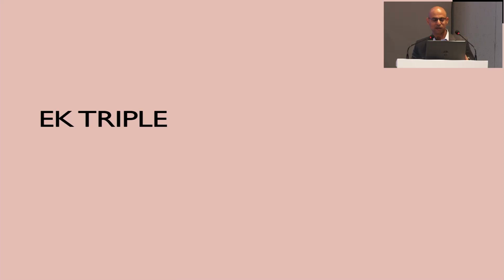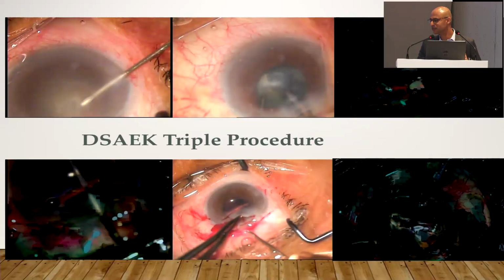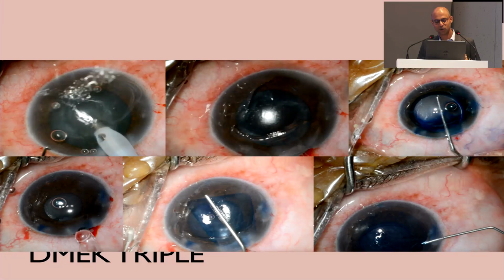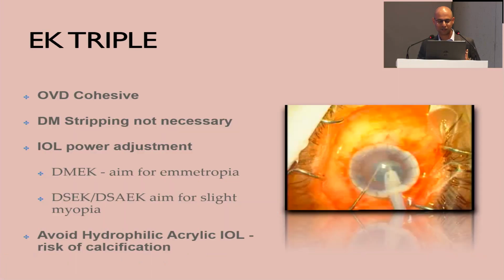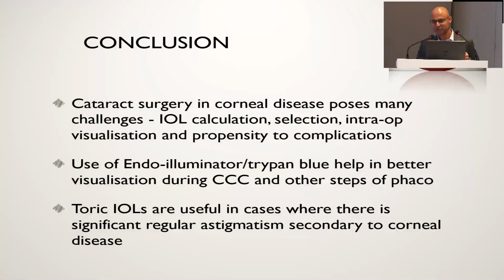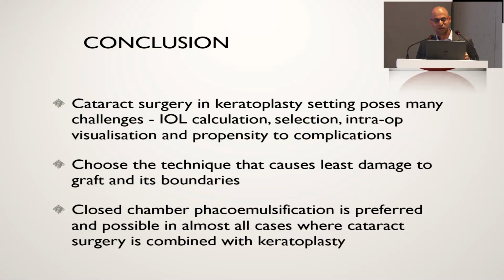So, to conclude, cataract surgery is possible in eyes with compromised corneas, and it's a huge spectrum of conditions. As you can see, I've got so many videos, but obviously time is of the essence. It's important to select your intraocular lens properly and assess the case well. In most cases, closed chamber phacoemulsification is possible, and you can get good outcomes in a majority of these cases. Thank you.